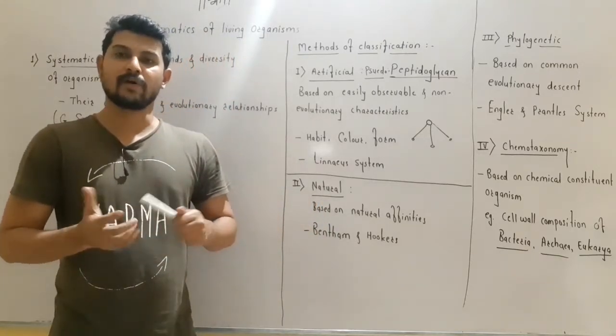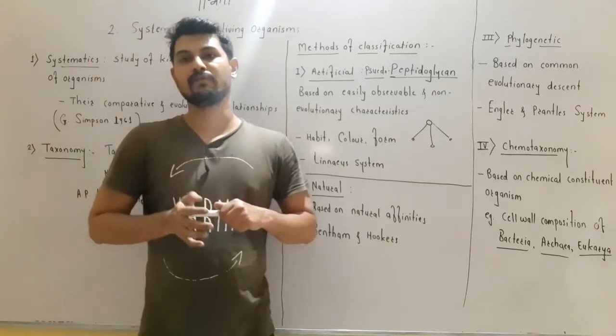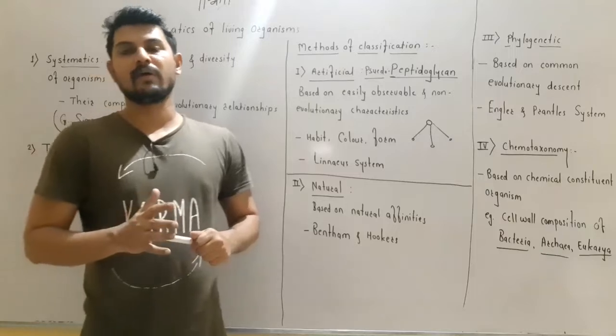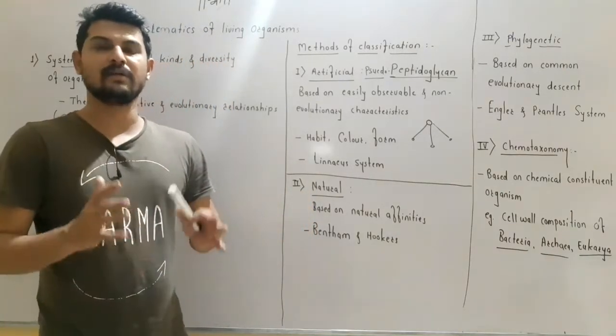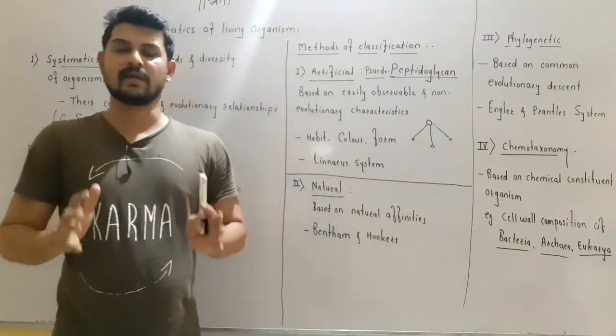the cell wall, for example in the plants the cell wall is present, and in the plant the cell wall is made up of cellulose. Or fungi, which are also eukaryotes. In the fungi the cell wall is present, and the cell wall is made up of chitin. So all these are the different compositions of the cell wall, and based on these criteria the classification is done.